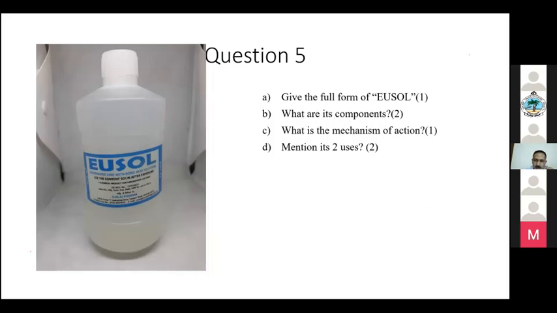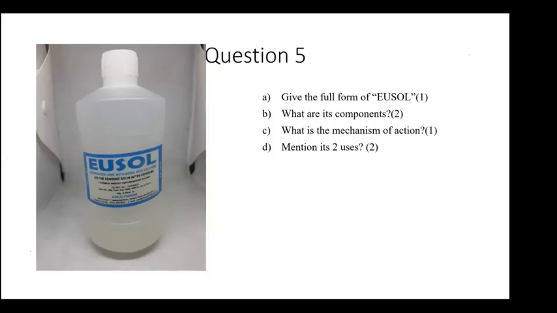So does anybody know about Dakin's reagent? Dakin's solution. Along with Usol, this is another question which can be asked. Again, glacial acetic acid is used in type 2. Yeah, glacial acetic acid. But what is Dakin's solution or Dakin's reagent? D-A-K-I-N. Dakin. Anybody? Sodium hypochlorite. Okay, very good. So it's a sodium hypochlorite solution. So that is Dakin's reagent. These dressing materials will definitely be asked.